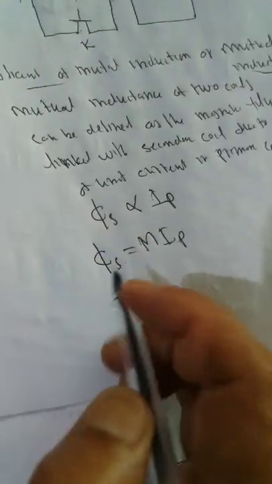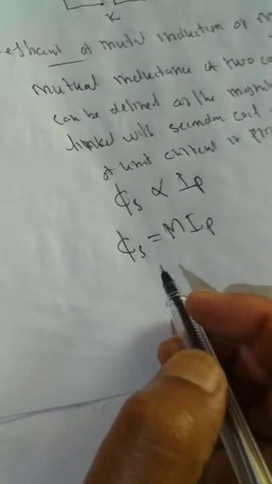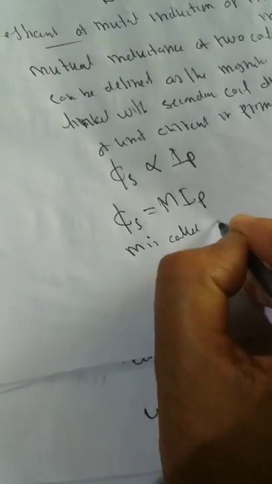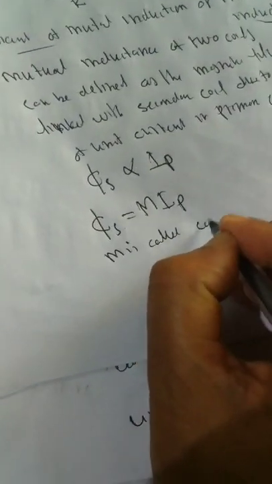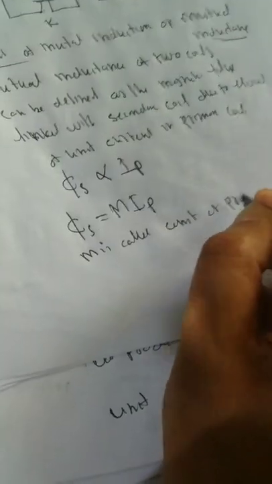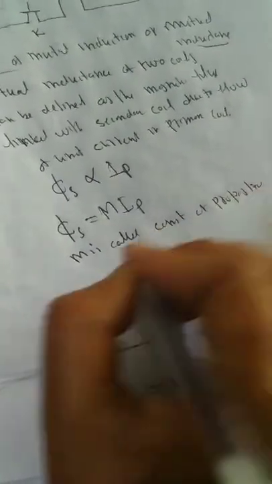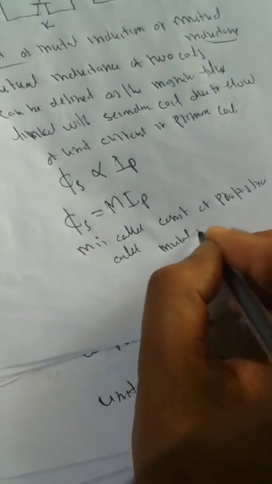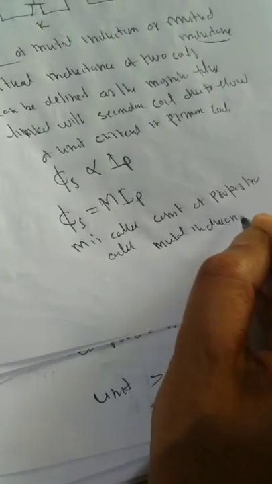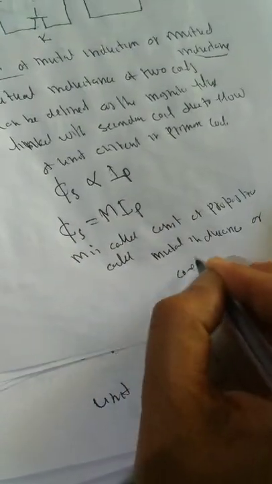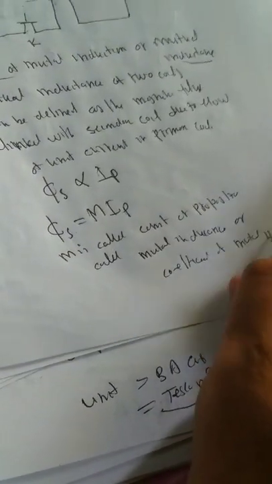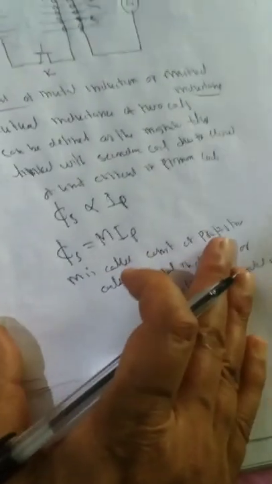It is called the coefficient of mutual inductance, or coefficient of mutual induction, or simply mutual inductance.